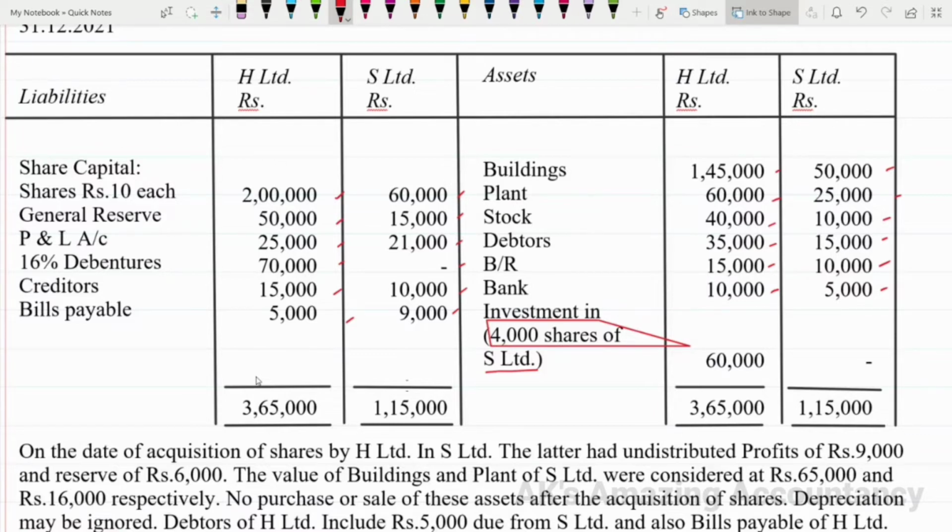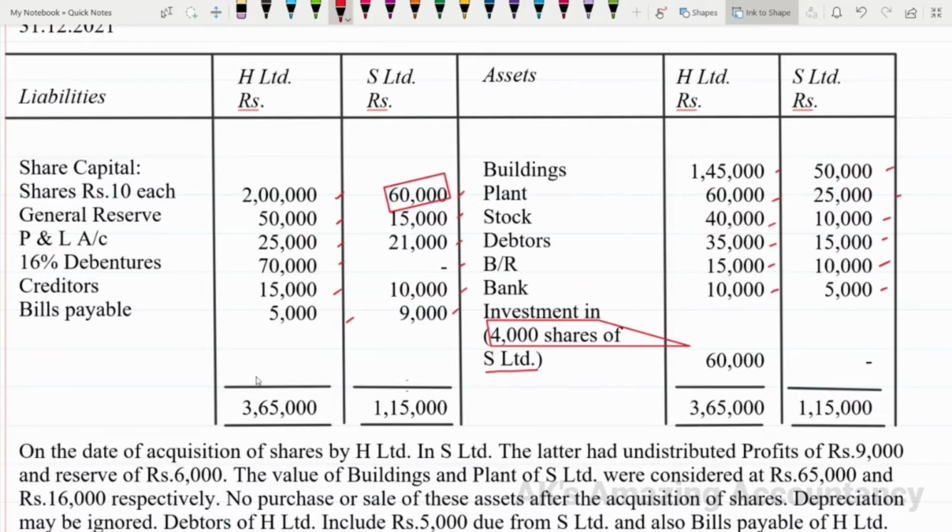Let us see how many shares are there in S Limited first of all. For this, you have to have a look at the liability side of the balance sheet. On the liability side of the balance sheet, you have the item share capital. So, let us see how much is the share capital for S Limited. So share capital for S Limited is given as 60,000, right? This 60,000 is in shares of rupees 10 each.